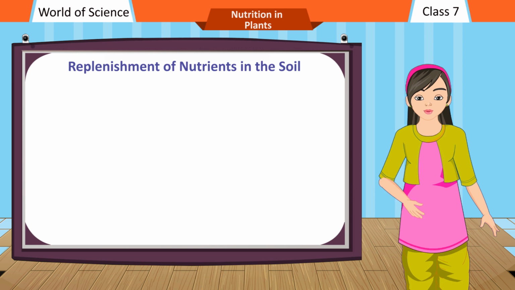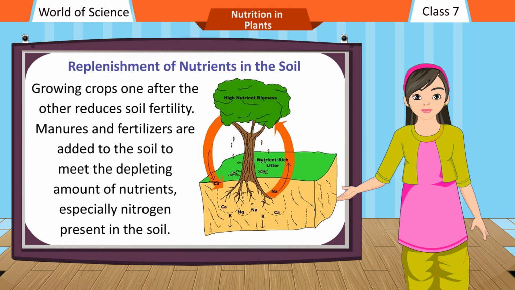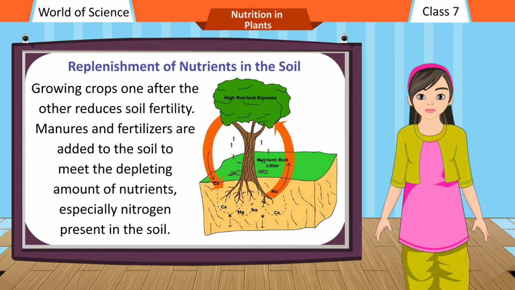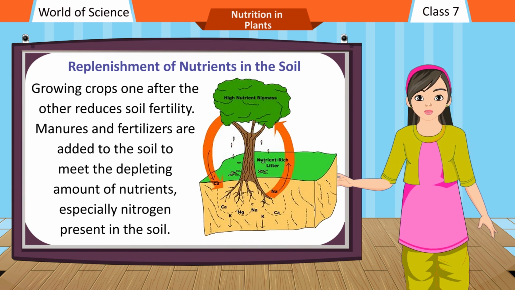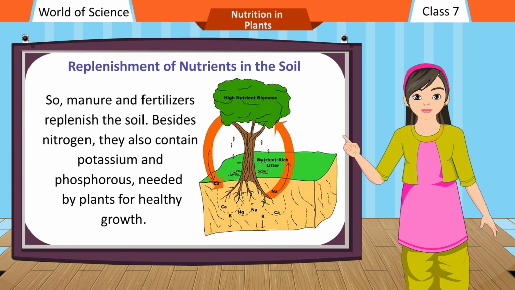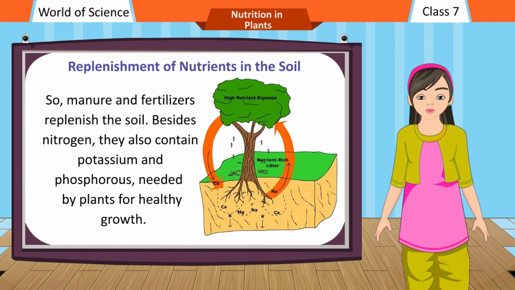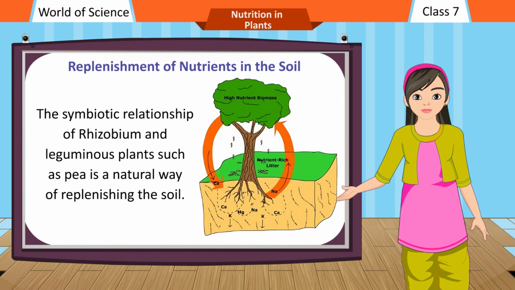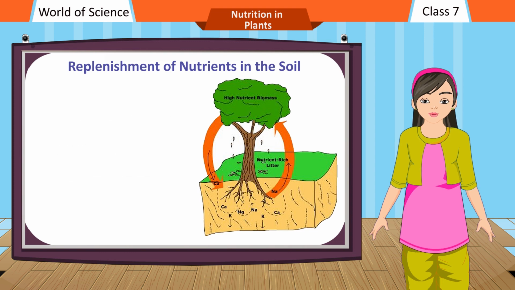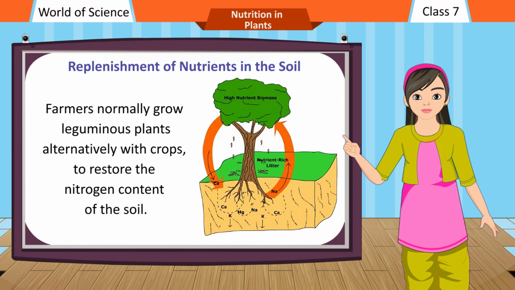Replenishment of nutrients in the soil. Growing crops one after the other reduces soil fertility. Manures and fertilizers are added to the soil to meet the depleting amount of nutrients, especially nitrogen present in the soil. So, manure and fertilizers replenish the soil. Besides nitrogen, they also contain potassium and phosphorus, needed by plants for healthy growth. The symbiotic relationship of rhizobium and leguminous plants such as pea is a natural way of replenishing the soil. Farmers normally grow leguminous plants alternately with crops to restore the nitrogen content of the soil.